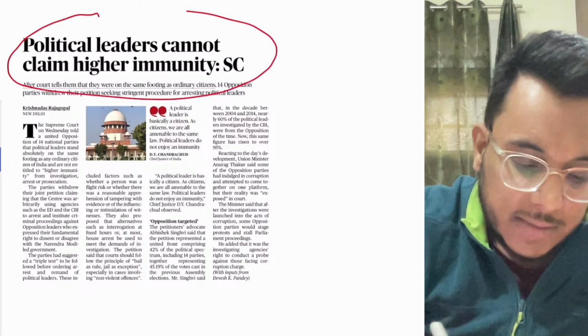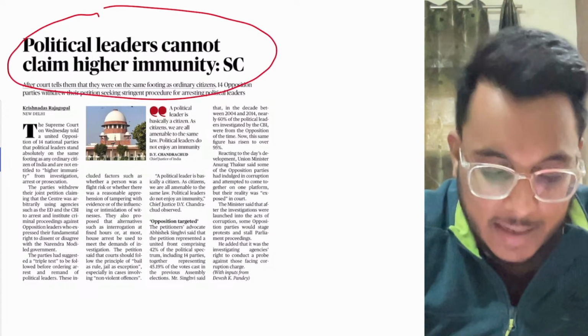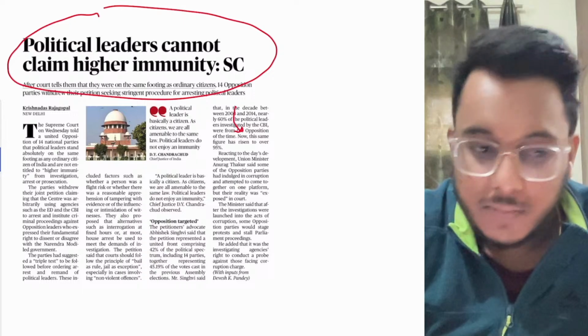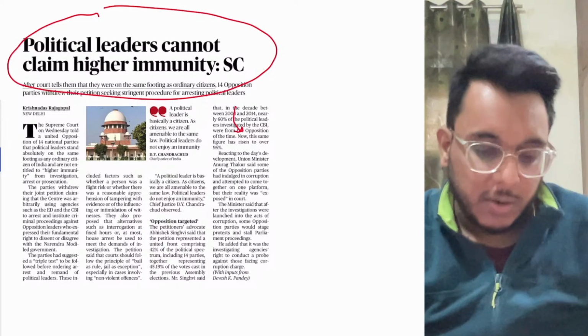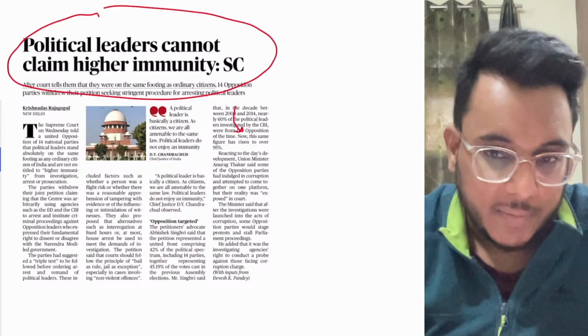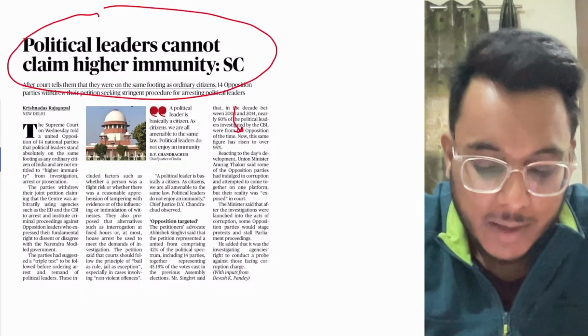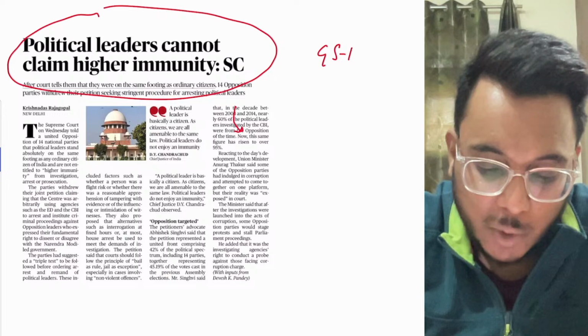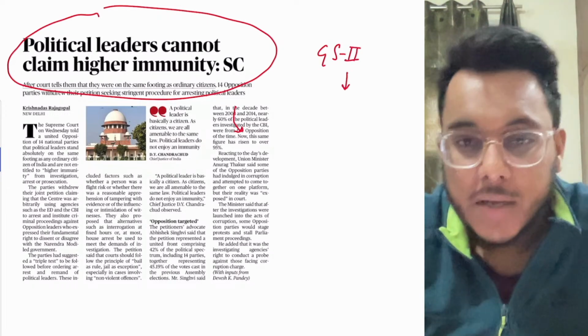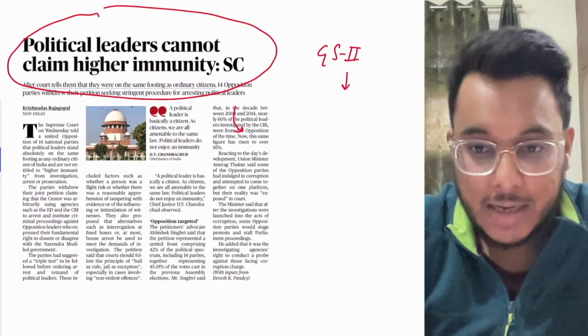Political leaders cannot claim higher immunity, Supreme Court. Now, let me tell you guys a little bit of background of this particular article. We'll see this article with respect to GS paper number 2. So first of all, let me tell you the background of this article.